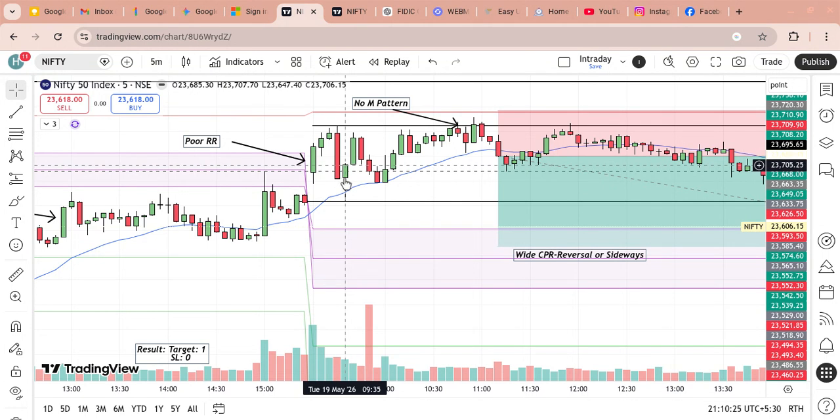So if you take a long entry and put your stop loss below this candle low or the day's low, your target 1:2 will go above the day's high, and day's high will be a very strong resistance. So this is also a low probability.